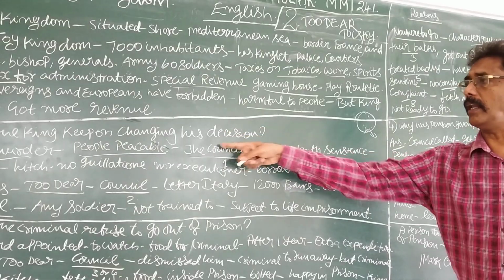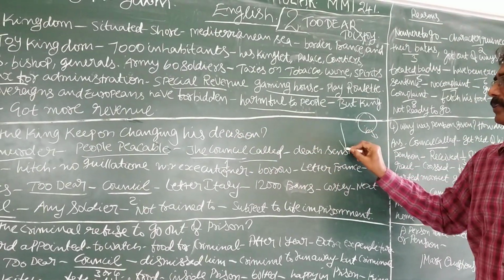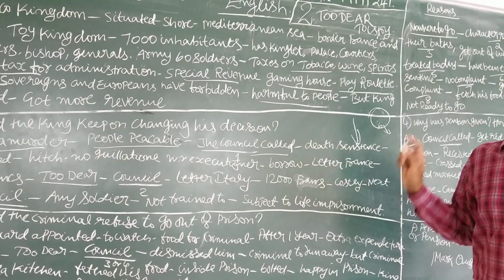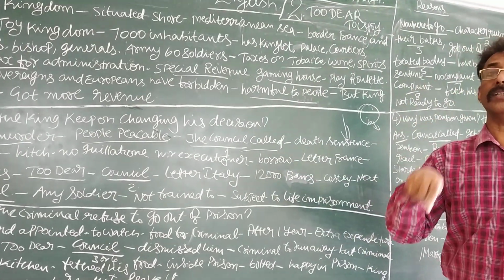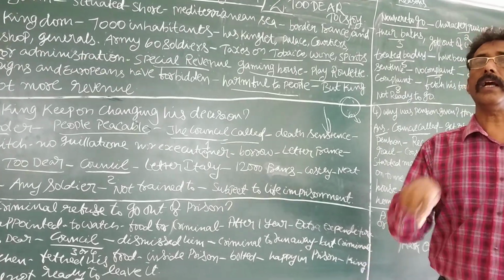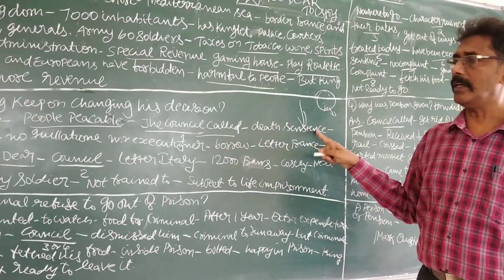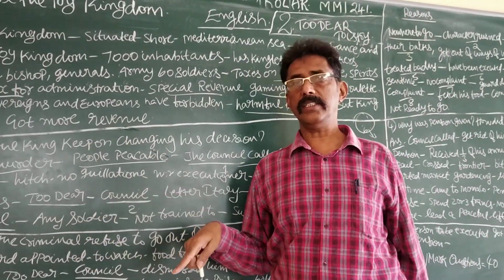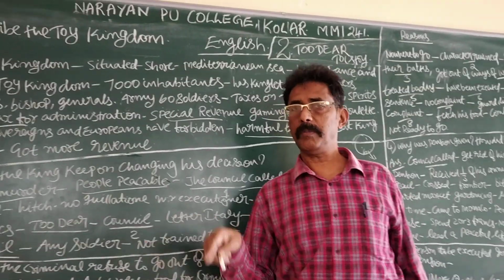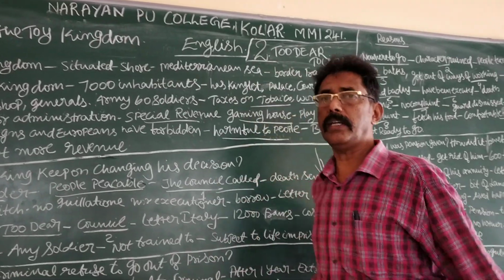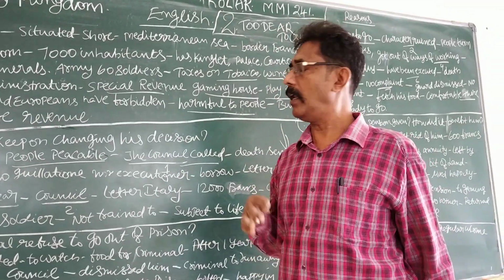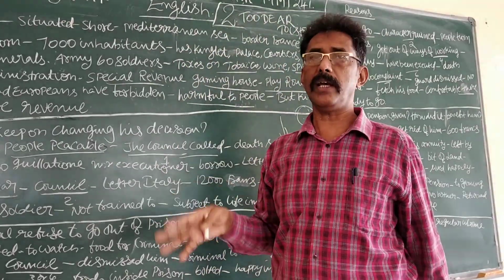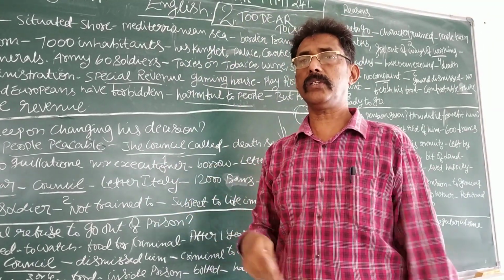Finally, the criminal was subjected to death sentence. What was the initial punishment? Death sentence. How to kill him? To cut the head of the criminal. This was the punishment passed by the king also, and they decided to kill the criminal. But there must be someone taking a knife and killing the criminal. Is it possible? No. There must be some process. Hanging or giving injection, something.